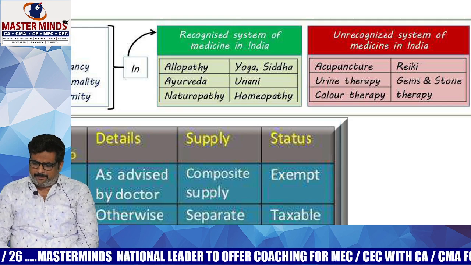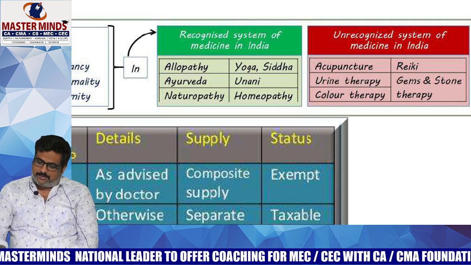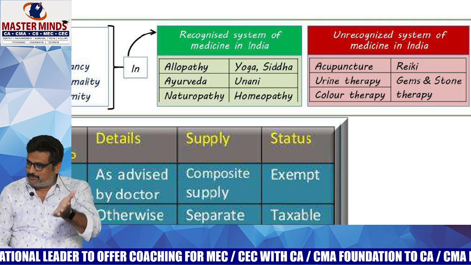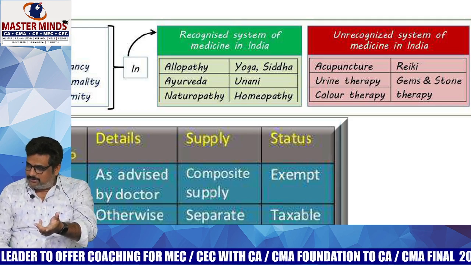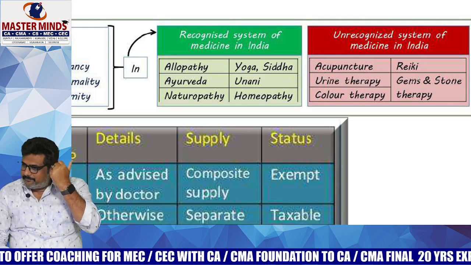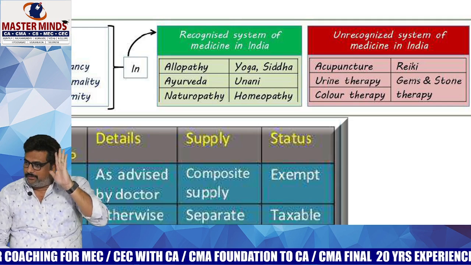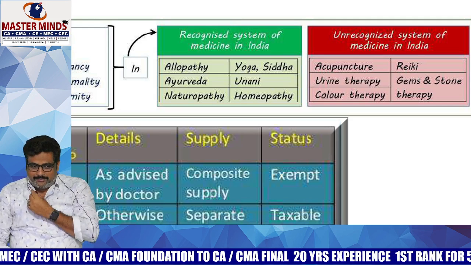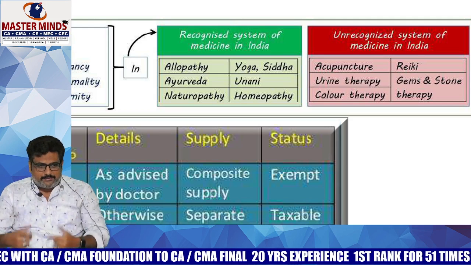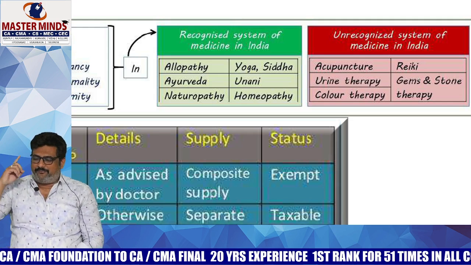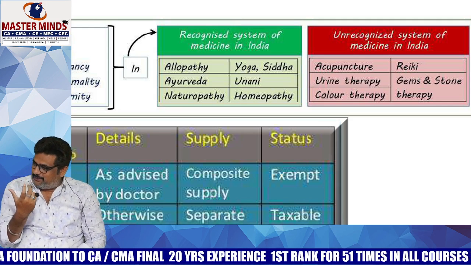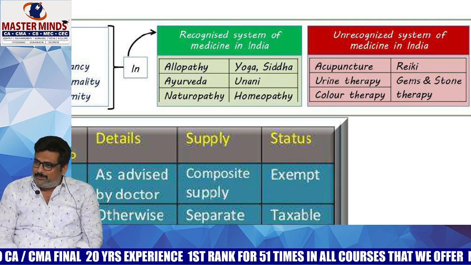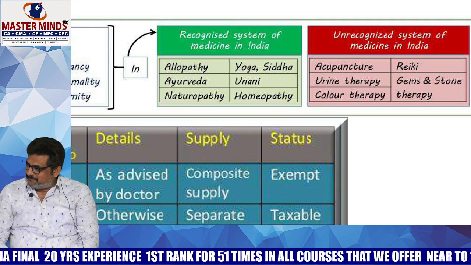And color therapy. What do we call color therapy? We just close the eyes. If black is there, if you are able to see black, then your mind is not actually good. If some red is there, that is also not good. But what is the color we need to see? Blue is the color, if you are normal. I think white. I can't remember exactly, but if you close the eyes and some red color is displayed in front of you, you are not in a good mood. But every time I close them, only red is there. I don't know whether I'm in a good mood or not on an everyday basis.